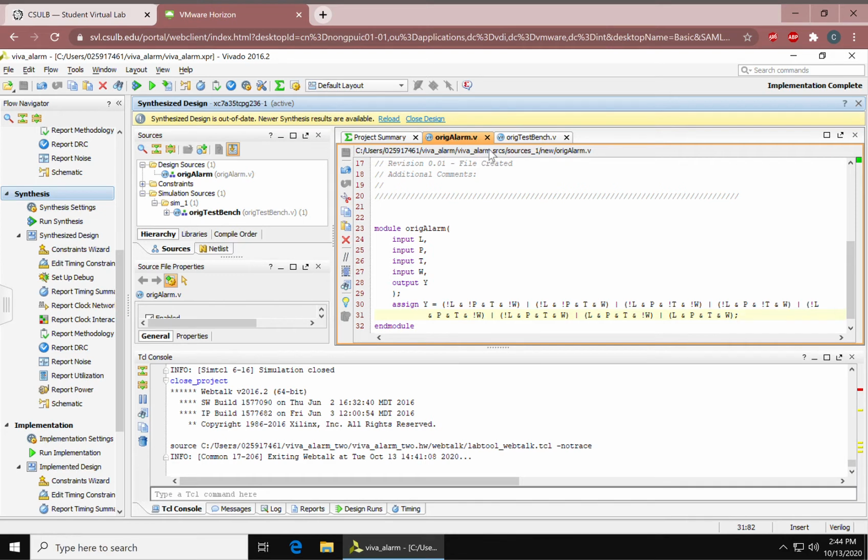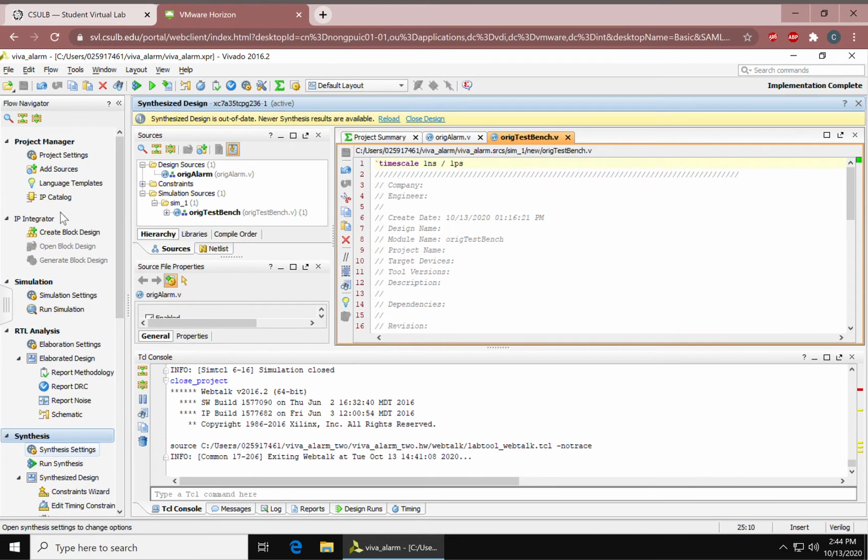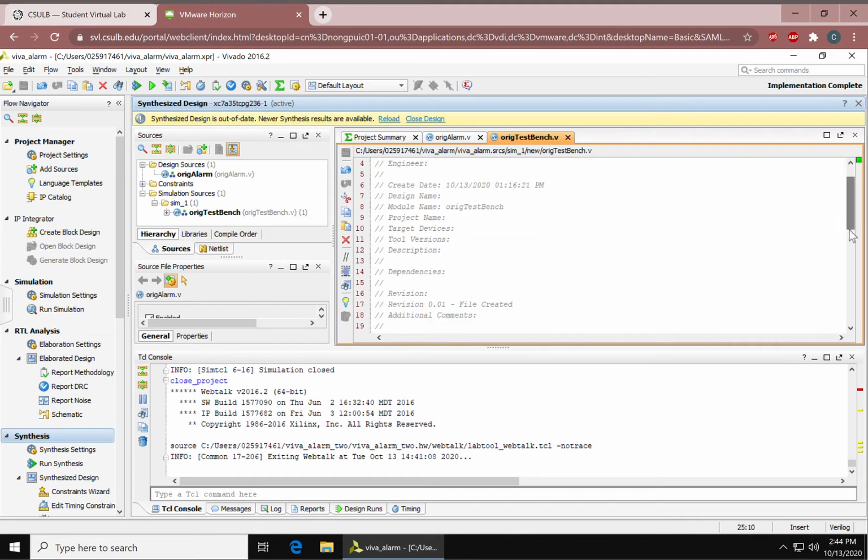Moving on to our timing diagram for our original expression, you will have to add another resource, but this one would be a simulation resource. You will also have to put in parameters, inputs and outputs, and then you'll get a text editor right here.